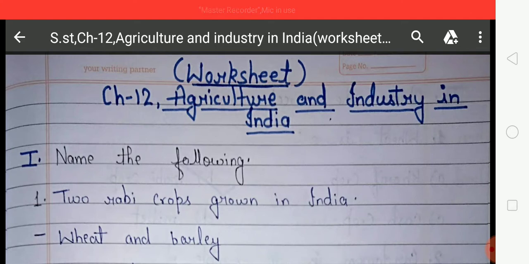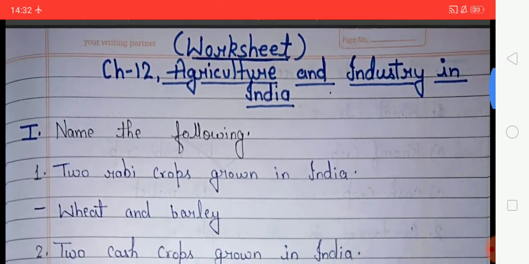In our daily life, we use a lot of products like furniture, machines, vehicles, clothes, and paper. Most of these products are created out of materials that exist in nature in a raw form, and the activity of producing finished goods from raw material in large quantity is known as industries. So students, now come to the exercises.